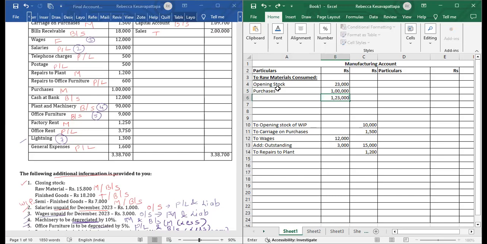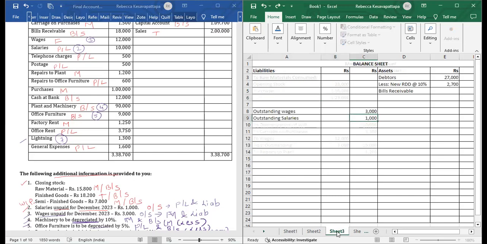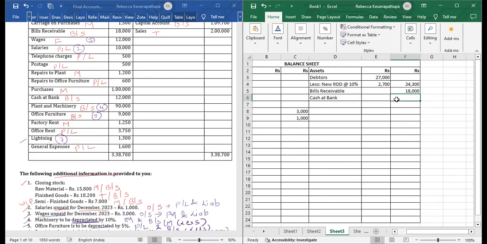Now after this, what we have is cash at bank. It's an asset. We will write here cash at bank, amount in outer column, 12,000.